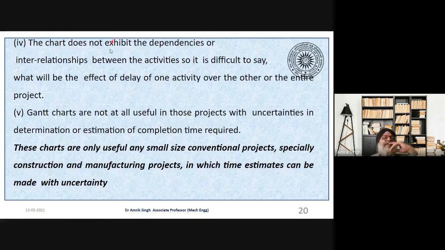Fourth limitation is the chart does not exhibit the dependency or the interrelationship between the activities also. We cannot plan really what we can do first and what we have to start later. So Gantt charts are not useful at all for those projects with uncertainty in the determination or estimation of the completion time required.